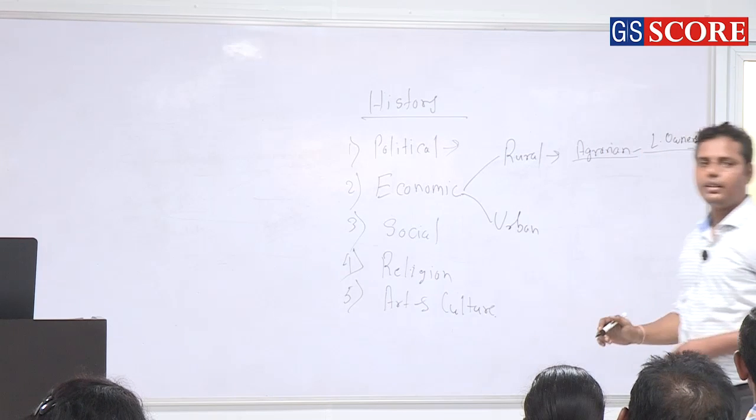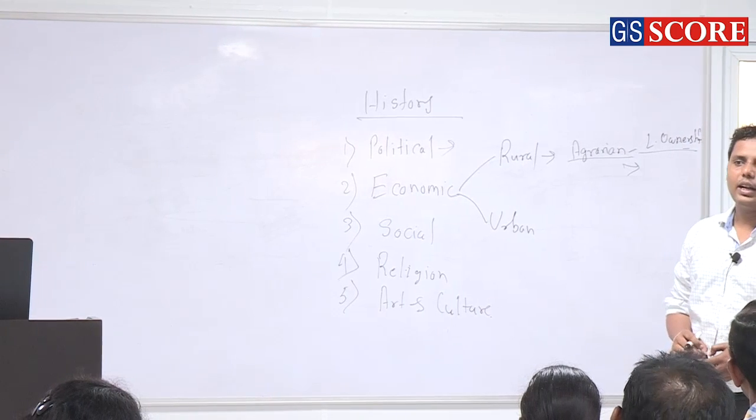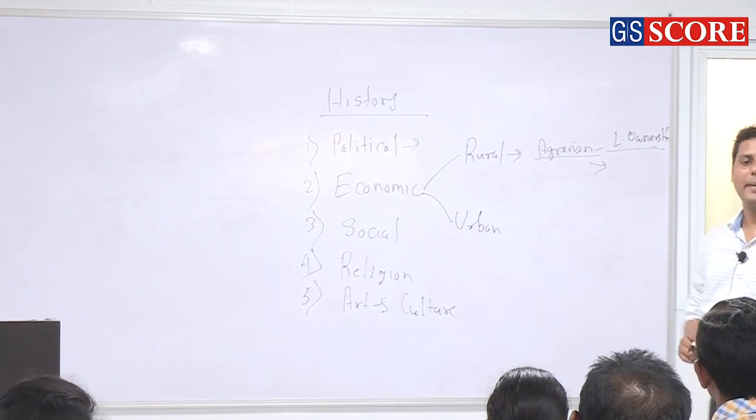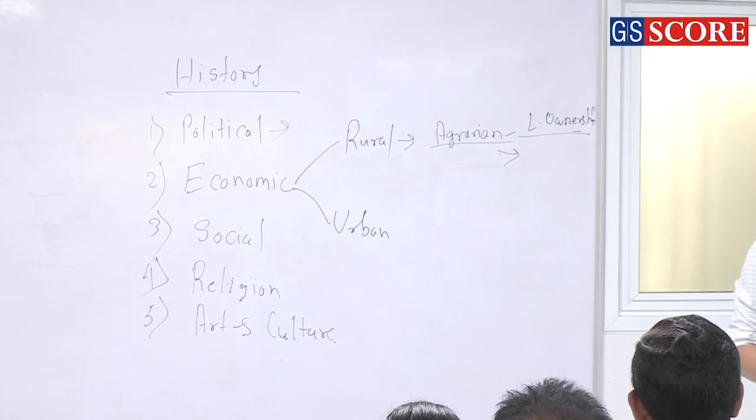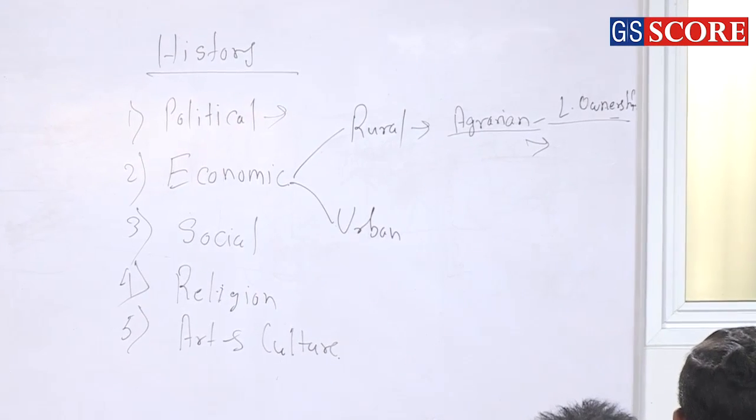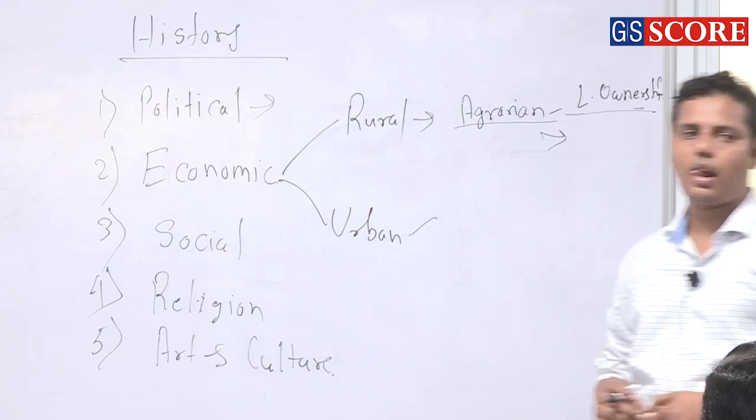This is one aspect. Then you can say the agrarian relation, right? The agrarian relation between the revenue collector and the peasantry community. So these are the two specific areas where you are supposed to focus upon, right? And then urban. So in urban, what you are supposed to study?